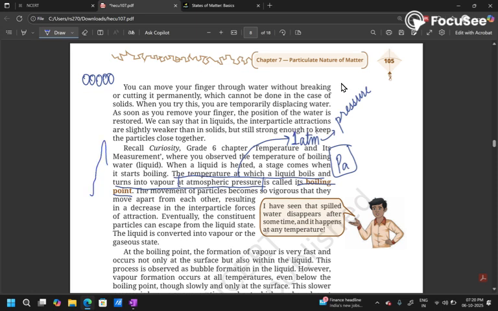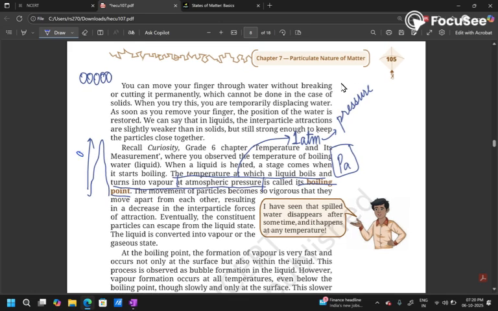So at sea level, the atmospheric pressure's value is exactly 1 atm. The higher you go in terms of altitude, the atmospheric pressure decreases. Atmospheric pressure decreases at high altitudes. The deeper you go in the seas and oceans, the pressure increases. And therefore, sea level is where I say the pressure is 1 atm. So it is very vital to keep in mind that the pressure should be the atmospheric pressure, and therefore the melting and boiling points vary at the atmospheric pressure.